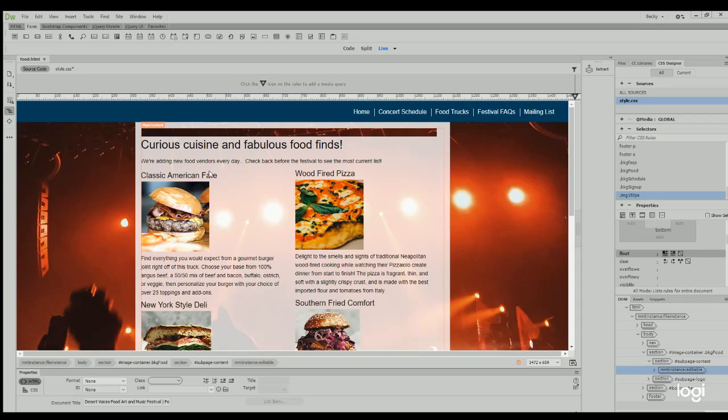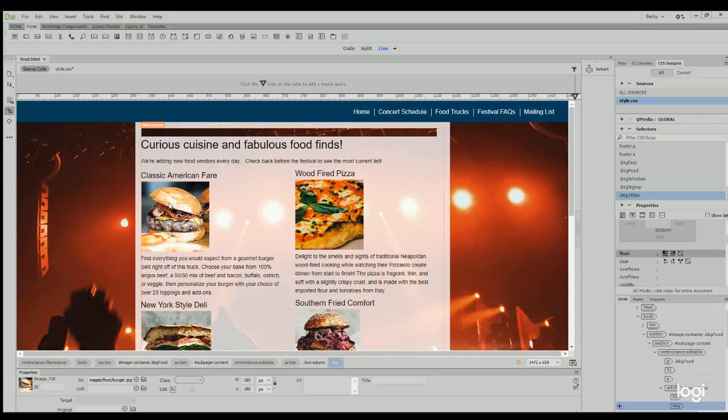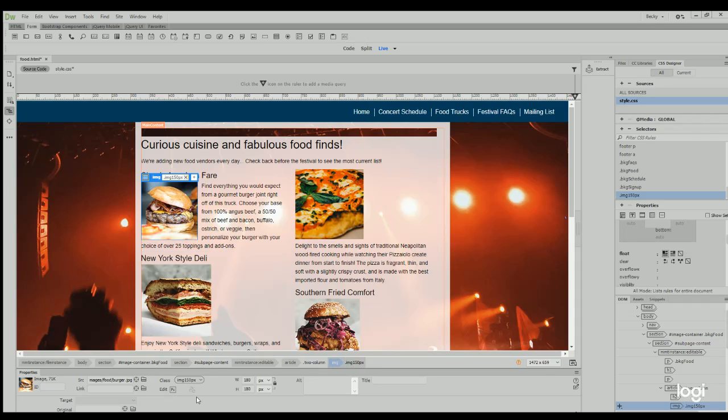And in the properties panel, first thing we want to do is select the image under the American Fare. And down at the bottom in the properties panel under class, you will see that it says to column. What we're going to do is open that box, find our new rule that we wrote, and click it, and it will automatically change our very first one into the left float with our image at 150 pixels.